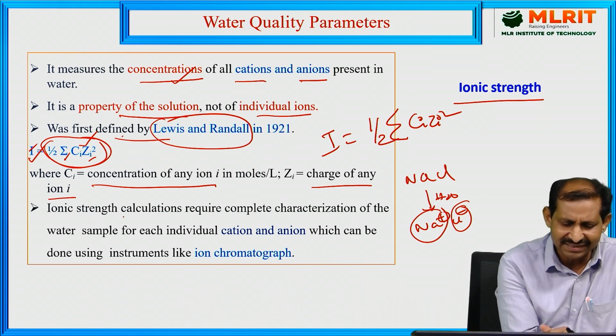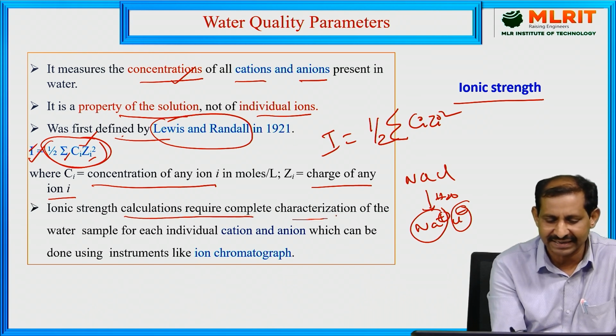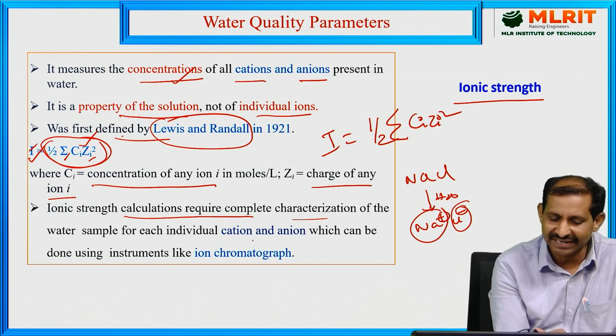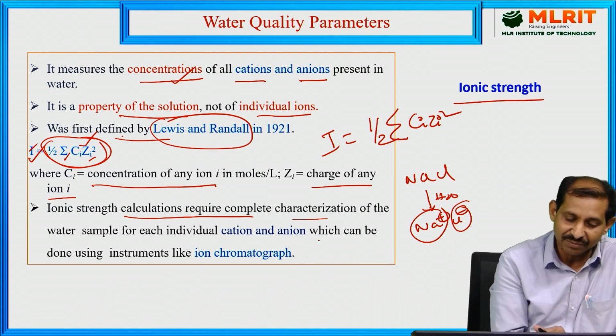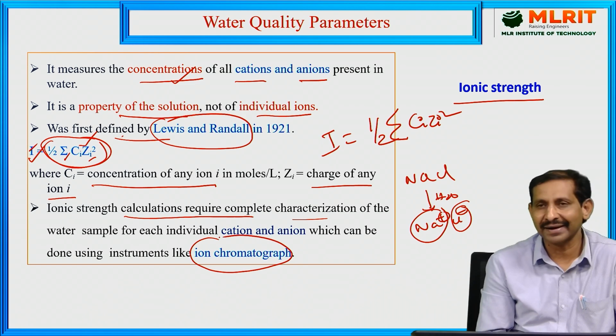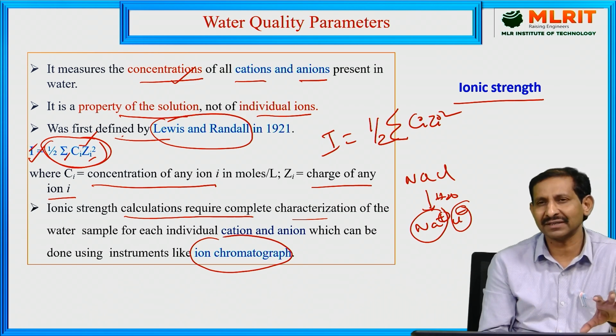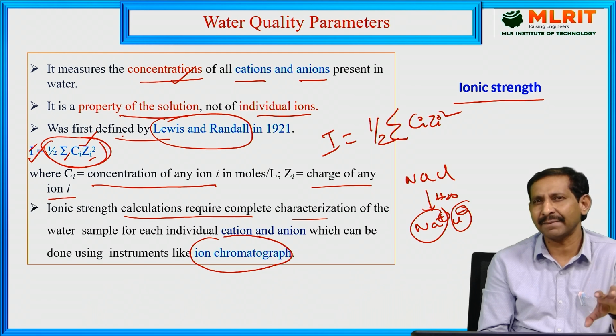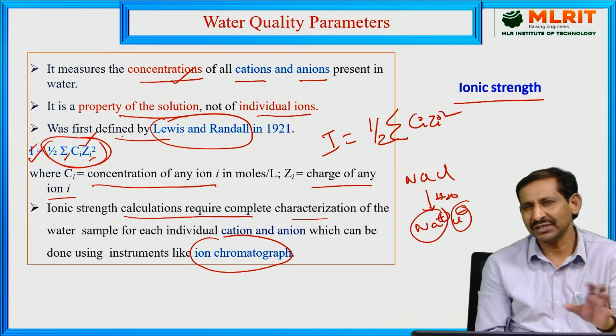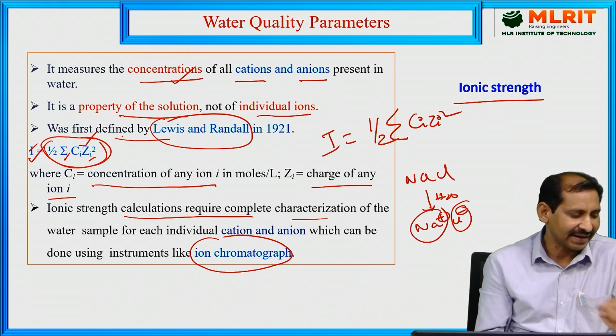The ionic strength calculation requires complete characterization of the water sample for individual cations and anions, which is generally determined by an instrument like the ion chromatograph. Using the ion chromatograph, the ionic strength can be determined in the water sample. So this is the quality parameter of ionic strength.